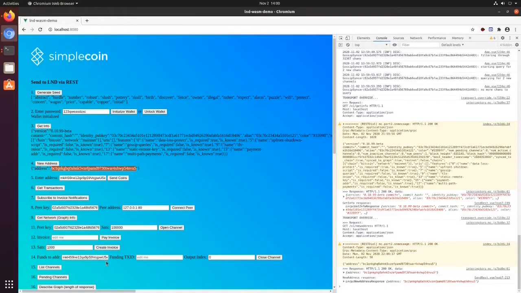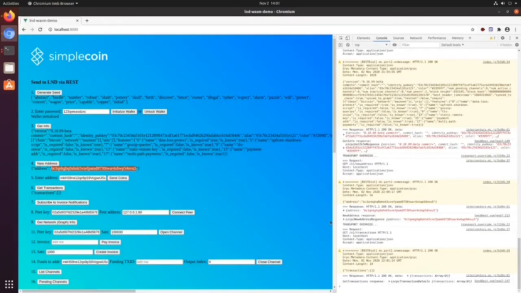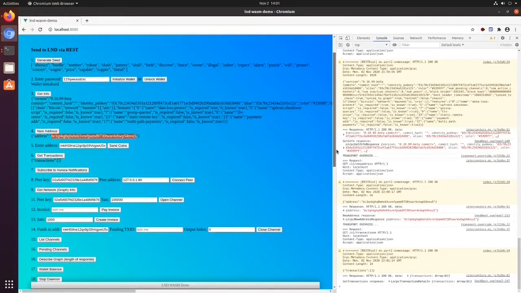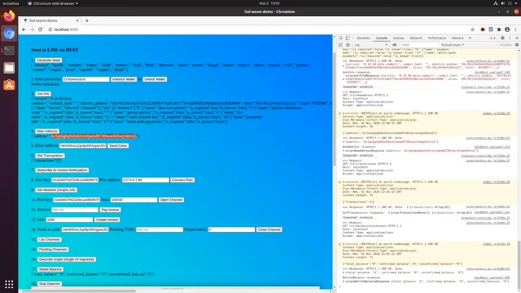but Neutrino isn't going to see it until it's been confirmed, because it uses the compact filters to check whether a transaction is in a block. It doesn't listen for mempool transactions because it can't verify them. So let's see. It shouldn't see any transactions yet. There we go, none. It should not see any wallet balance yet, even unconfirmed. There we go, no unconfirmed balance either. Now we need to wait for a block.